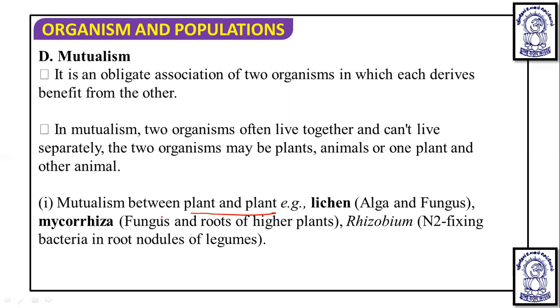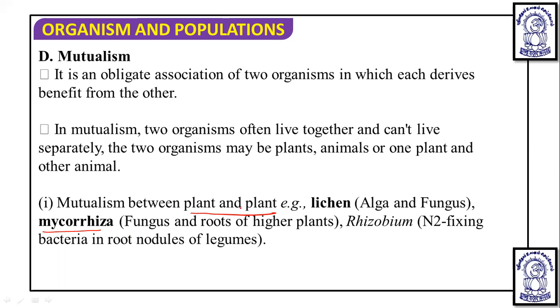Apart from this, another example is mycorrhiza. Mycorrhiza is also a mutualistic relationship between a fungus and the roots of a higher plant. Here the fungus increases the surface area of absorption and absorbs essential nutrients from the soil, while the plant in turn provides energy-yielding carbohydrates, the photosynthetic products, to the fungi, because fungi are totally heterotrophic. So this is also a plant-fungus relationship.